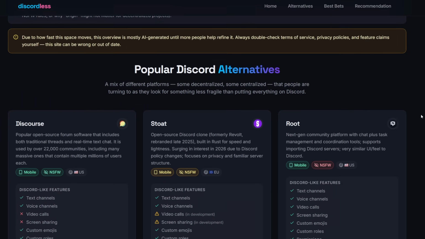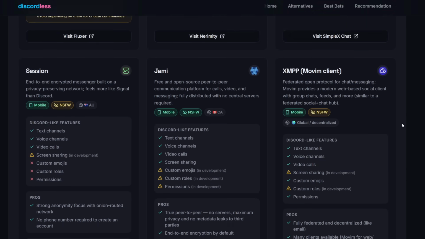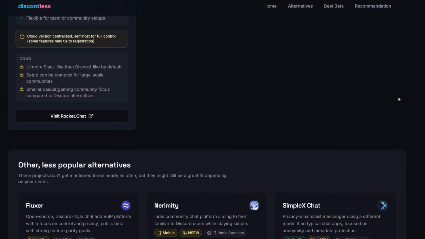But like I said, this website is called discordless.com. This has the full list of Discord alternatives, and there are a few over here that I didn't mention as well. But yeah, like I said, they just don't have a lot of the features that Discord has.